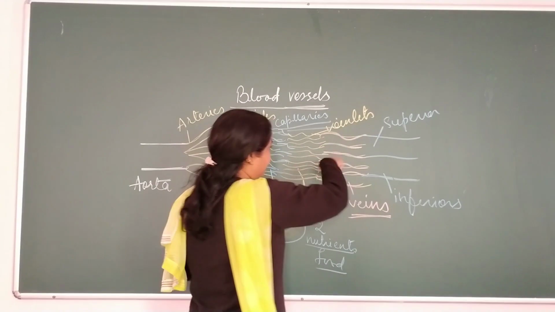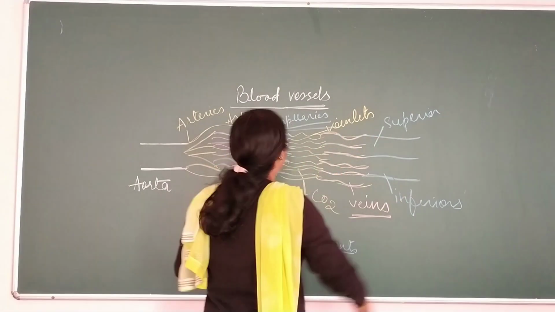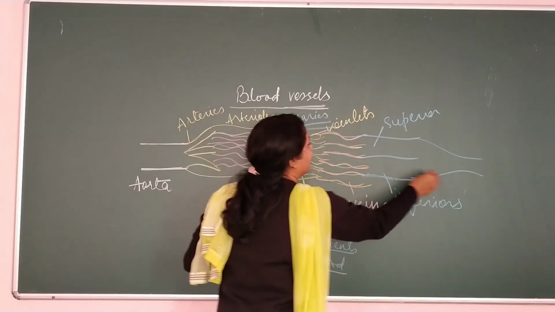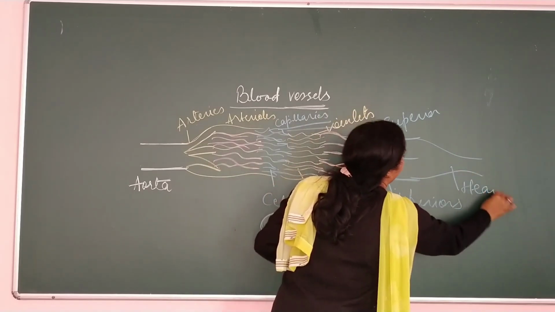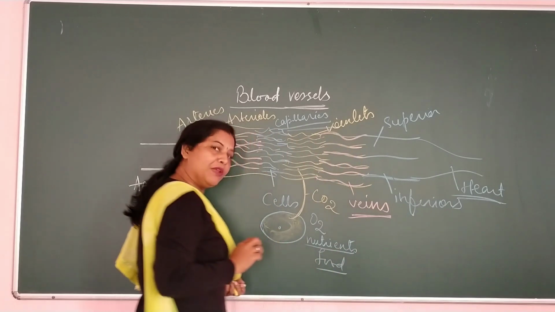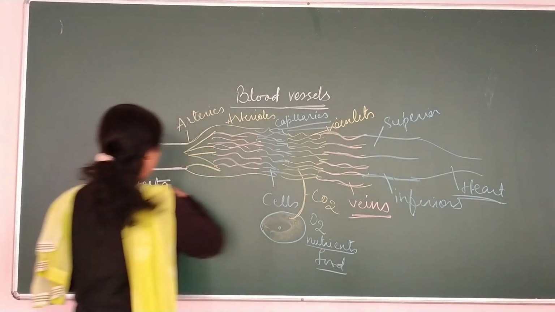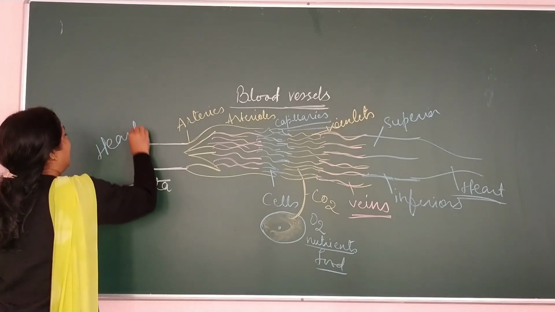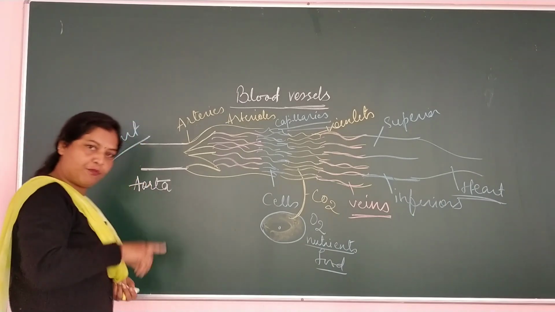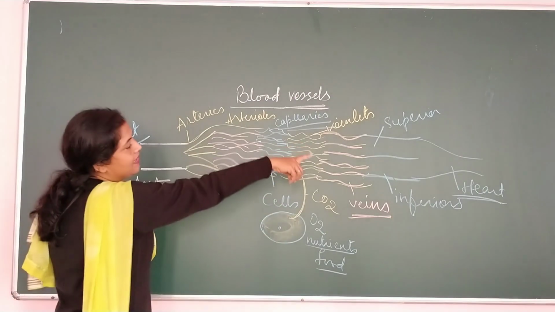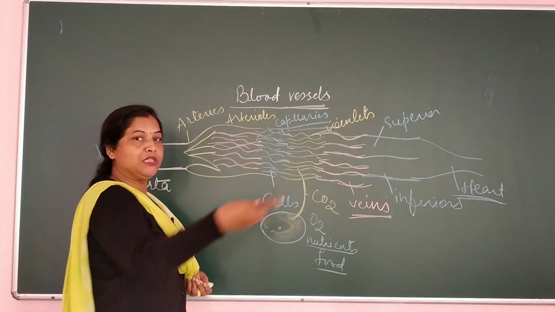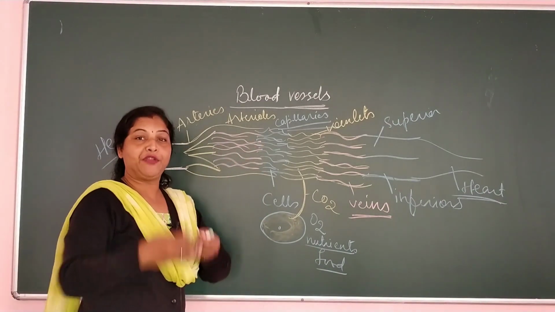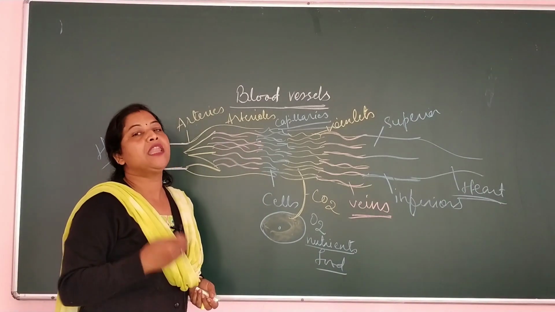They collect impure blood from the veins and once again they open into the heart. From where has this aorta arisen? It has also arisen from the heart, but from the left part of the heart. And the vena cavas go and open into the right part of the heart. So this is all about the arrangement of blood vessels in our body.